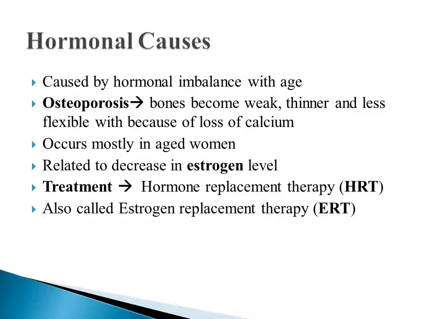Hormonal causes. These are caused by hormonal imbalance with age. For example, osteoporosis. In osteoporosis, bones become weak, thinner, and less flexible because of the loss of calcium. It occurs mostly in aged women and is related to the decrease in estrogen level after menopause. The treatment of this condition is hormone replacement therapy, HRT, also known as estrogen replacement therapy, which offers the best protection against osteoporotic bone fracture.